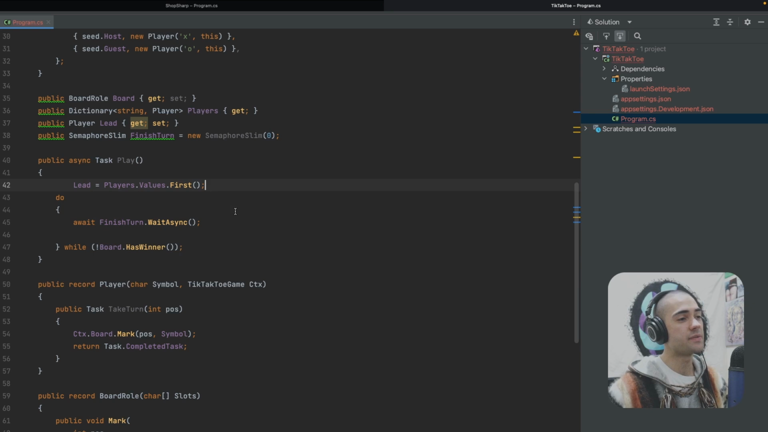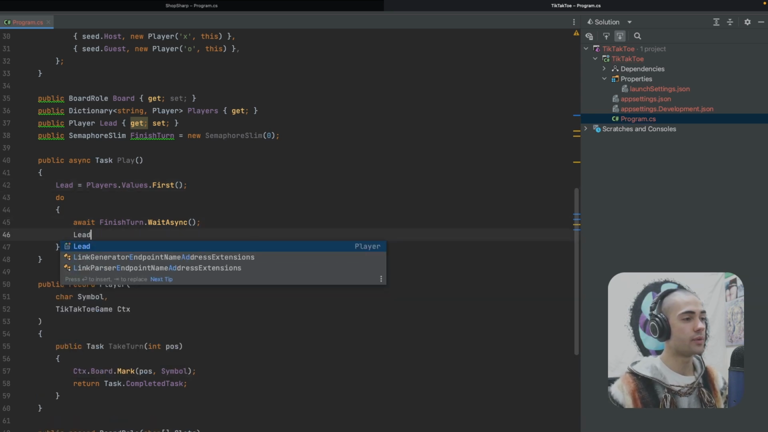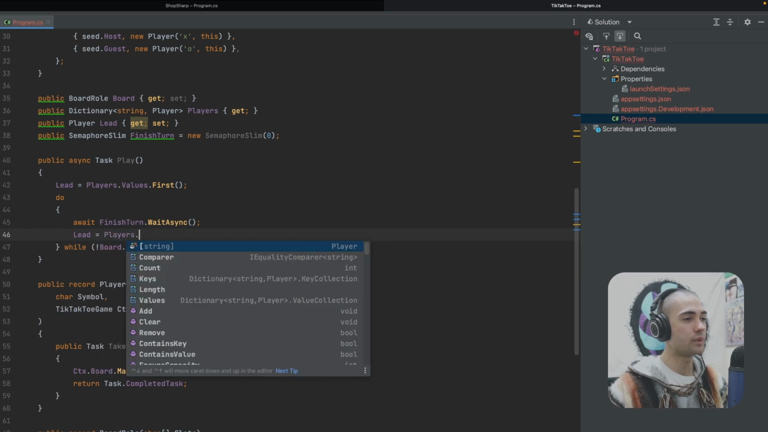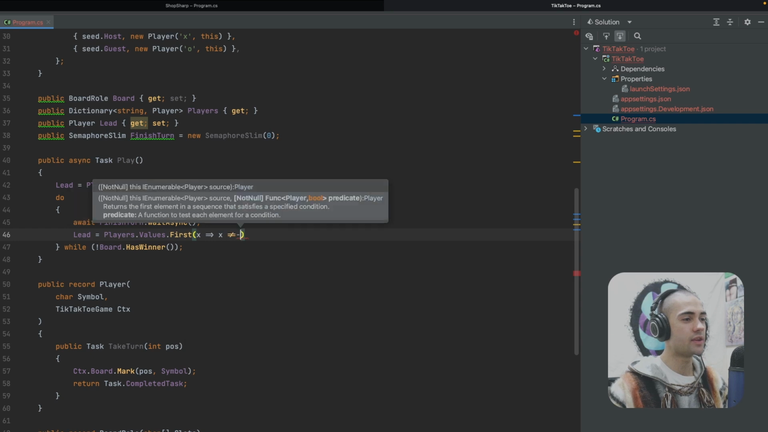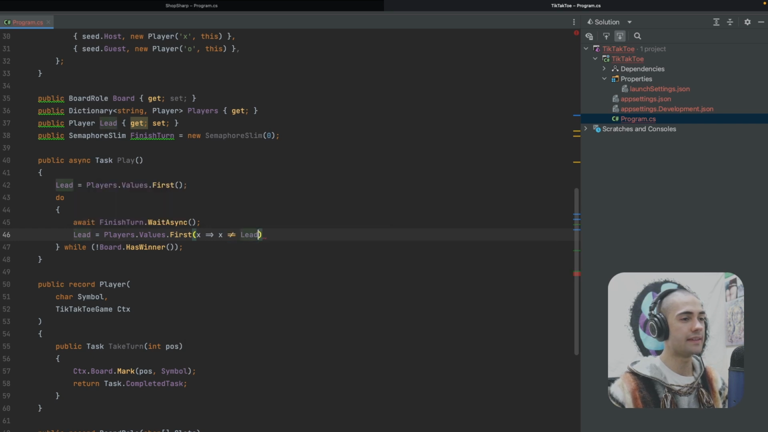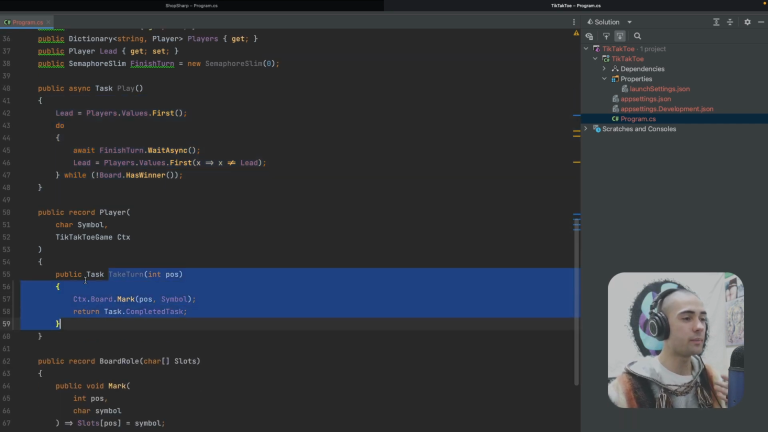Once the lead has finished taking his turn, we want to set the next player. So lead will equal to players values first, who doesn't equal the current lead. And that should just pick us the other player, and that's how they're gonna go in turns. You can see that this is going to be happening asynchronously to how the player is going to be taking turns. Now, with all asynchronous things, we will need to be handling race conditions.